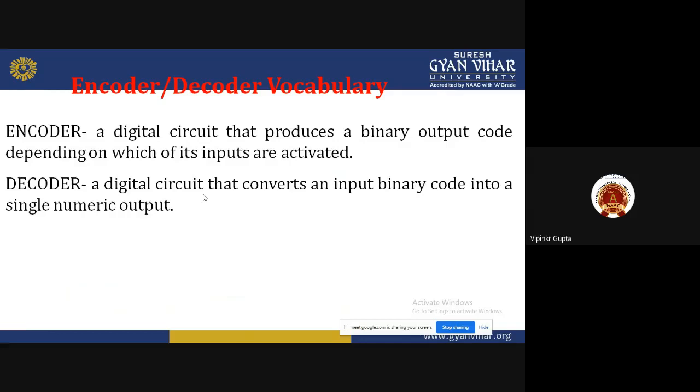And decoder: a digital circuit that converts an input binary code into a single numeric output. So encoder and decoder are interchangeable. In an encoder, a numeric input is converted into a binary output, and in a decoder, a binary input can be converted into a numeric output. So that is the difference between encoder and decoder.